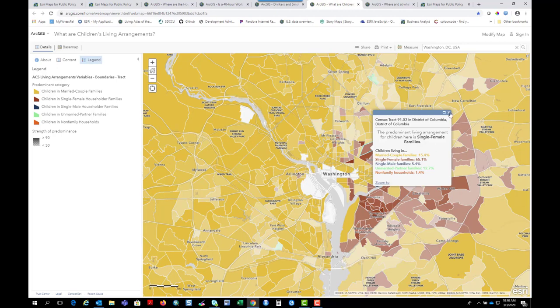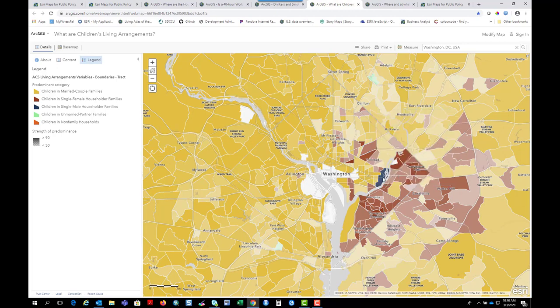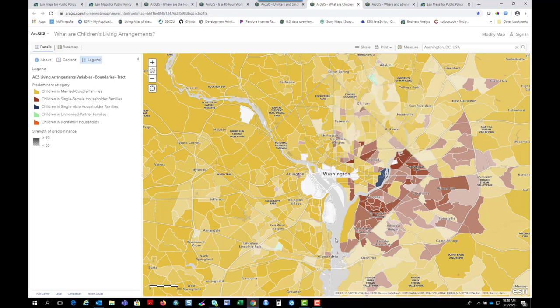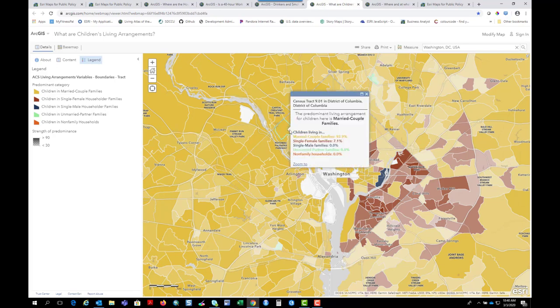Red is single female families, blue, single male, and up here in green, we've even got unmarried partner families as the most common type of household for children's living arrangements. The predominance map is great because instead of mapping just one attribute, here we can map 5. And in these pop-ups, we get the full breakdown of the different categories.